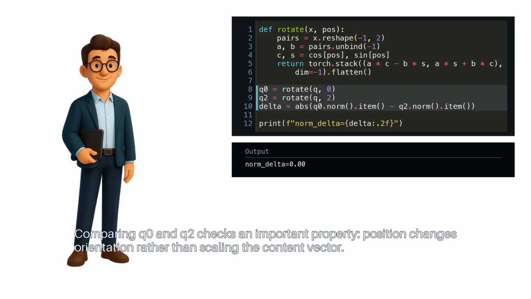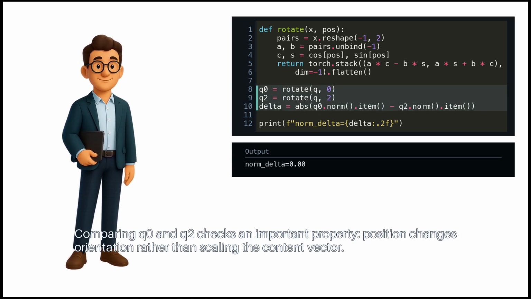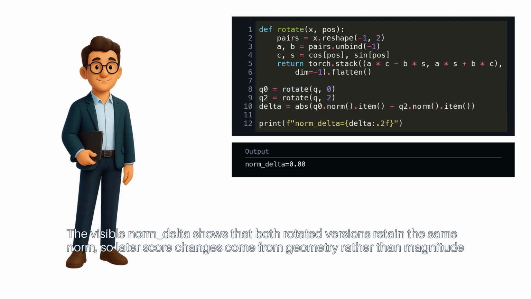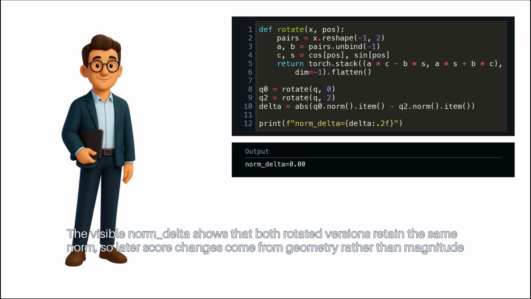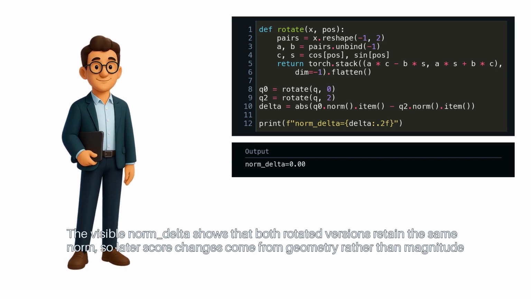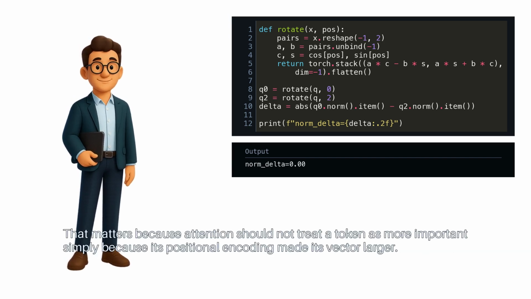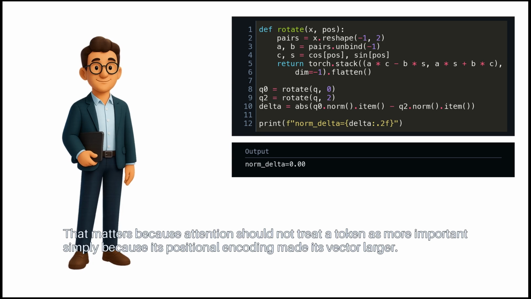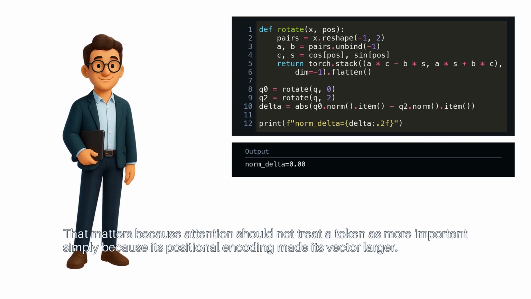Comparing Q0 and Q2 checks an important property. Position changes orientation rather than scaling the content vector. The visible norm delta shows that both rotated versions retain the same norm, so later score changes come from geometry rather than magnitude drift. That matters because attention should not treat a token as more important simply because its positional encoding made its vector larger.